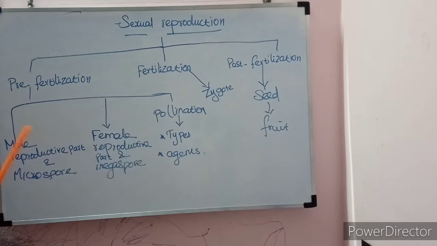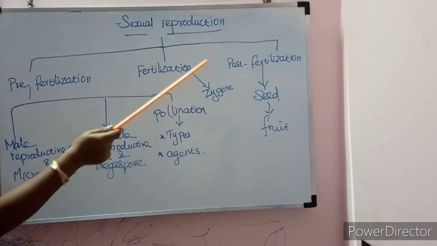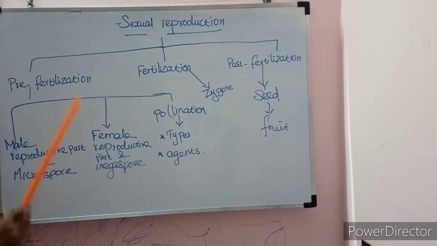Fertilization means the fusion of male gamete and female gamete to form a zygote. Post-fertilization means that after the zygote formation, it develops into a seed and fruit, the next generation. So these are all the things coming under sexual reproduction.